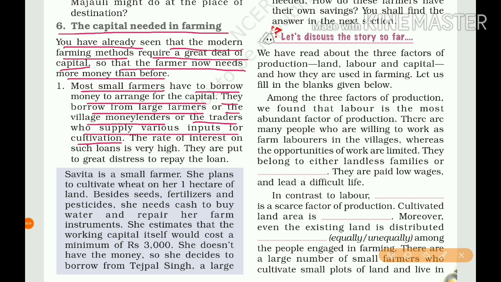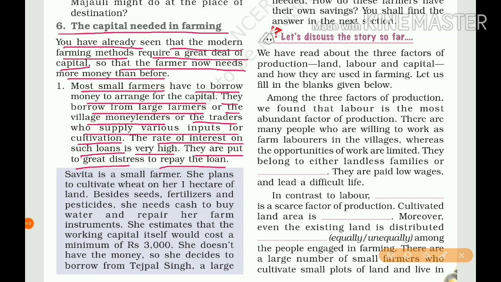So small farmers usually borrow money for the capital. They borrow from large farmers, the village money lenders, or the traders. The rate of interest on such loans is very high. So the interest rate is very high. They are put to great distress to repay the loan. To repay the loan amount, they face a high level of distress. Here one case study is given.